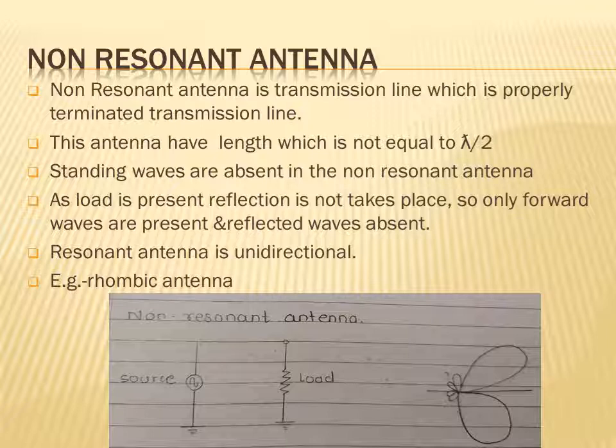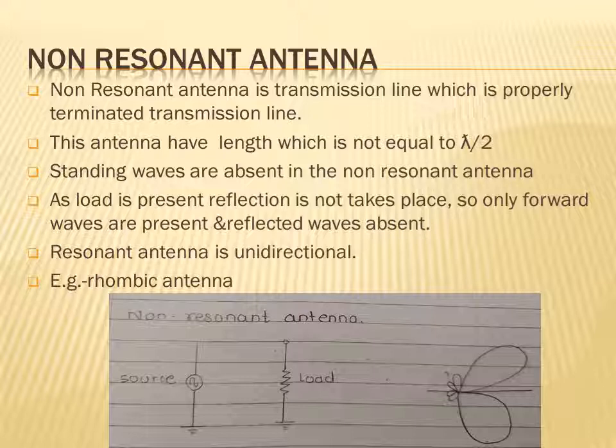Again, we will see the difference between resonant antenna and non-resonant antenna. A resonant antenna is an open circuited transmission line; a non-resonant antenna is a properly terminated transmission line. Forward and reflected waves are present in a resonant antenna. Only forward waves are present in a non-resonant antenna.